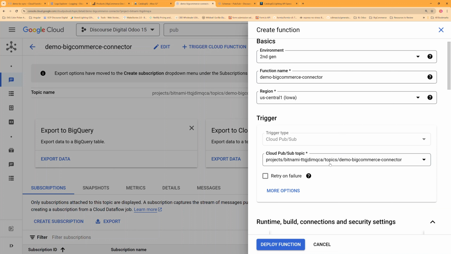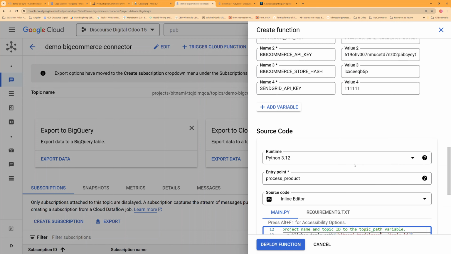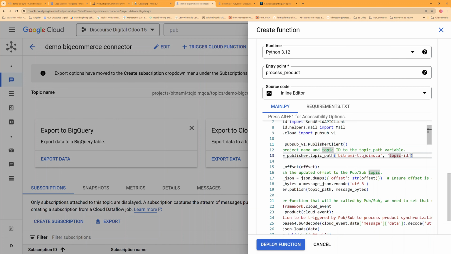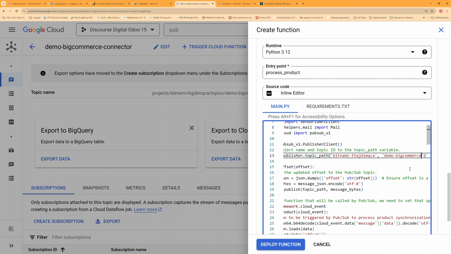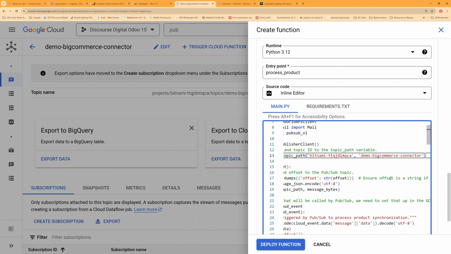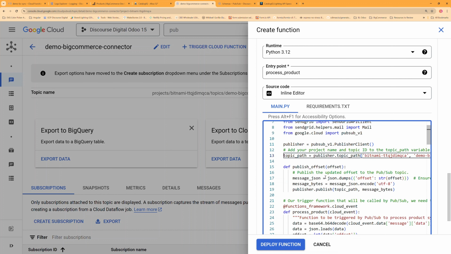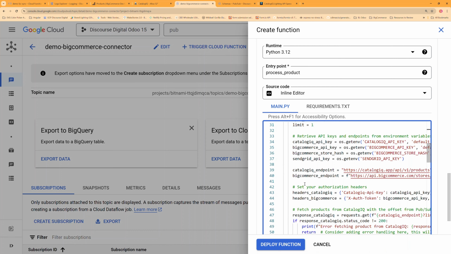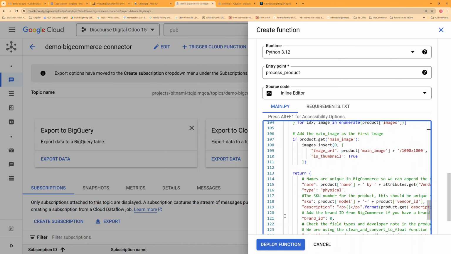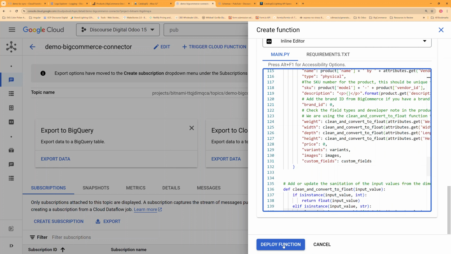And our PubSub topic is Demo BigCommerce Connector. So we'll add that to the topic ID. Demo BigCommerce Connector. All right, so let's go ahead and deploy this function.